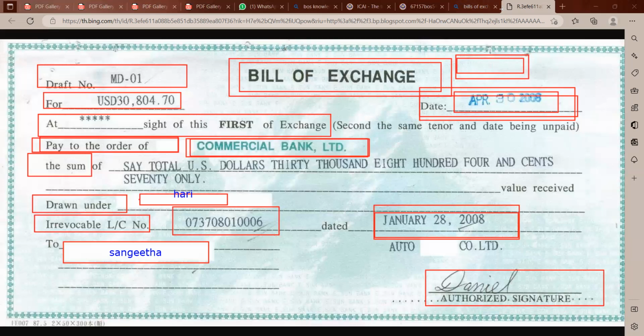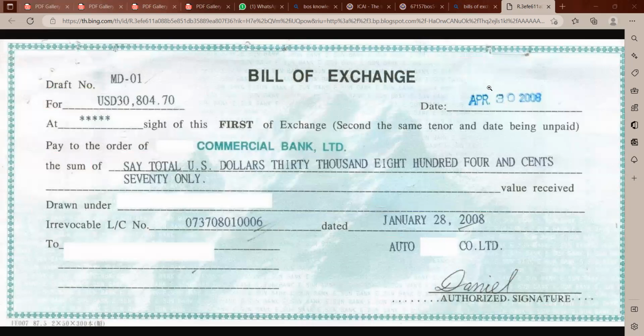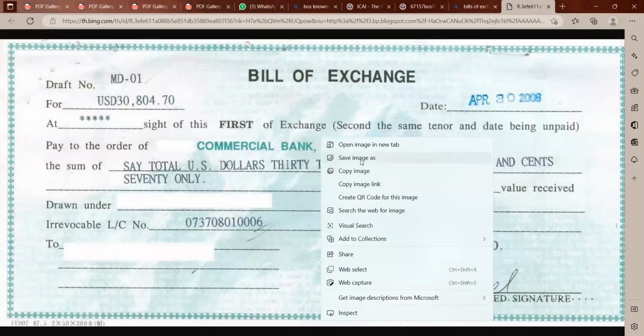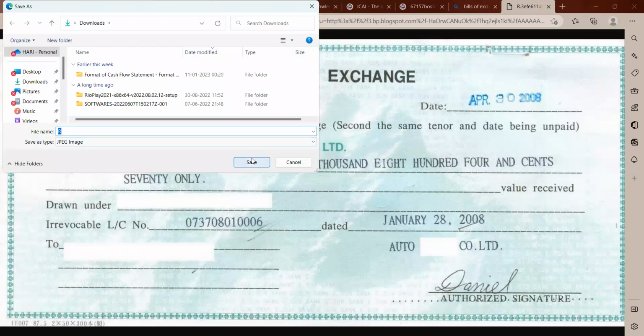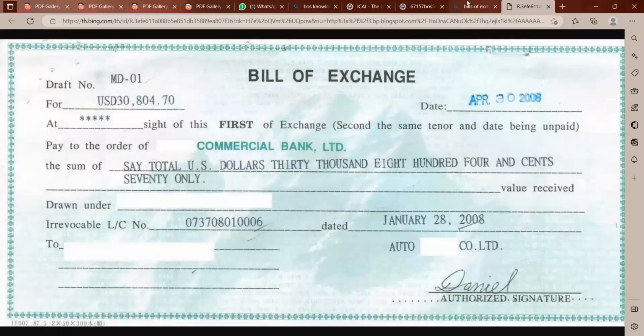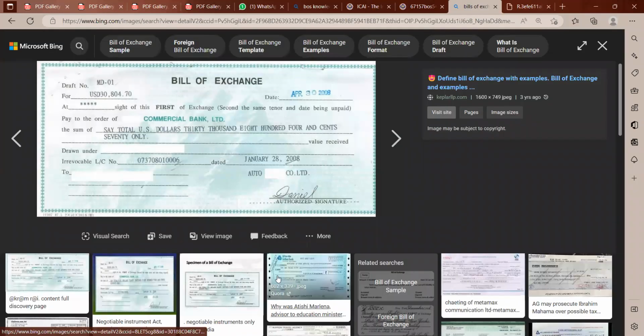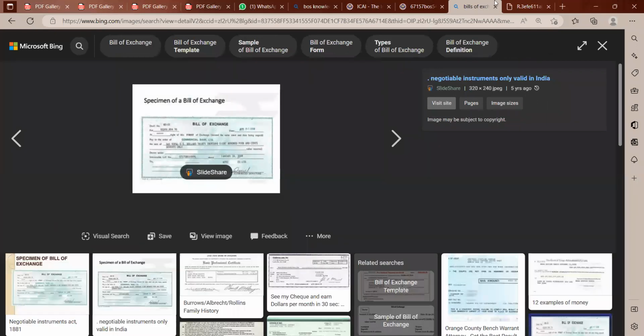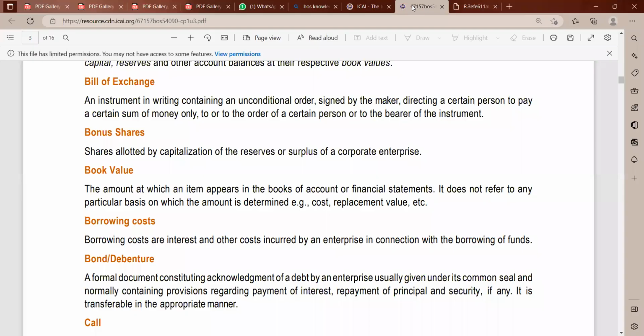Like, for example, a predated check. Sometimes, for example, if you are in need of money, what will they do? They will draw bills of exchange and give each other, support each other.